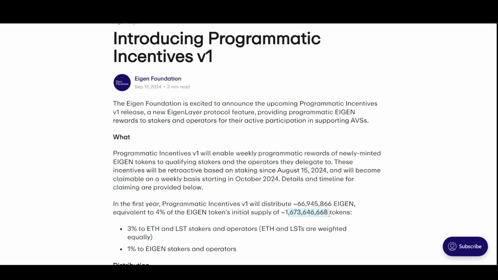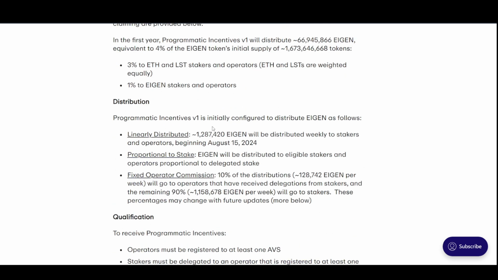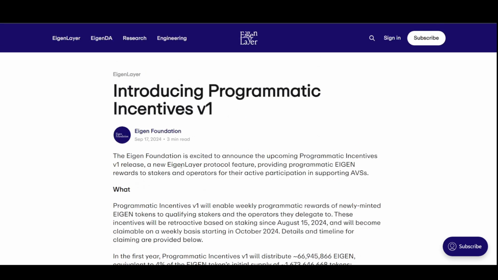But from the looks of it, this coin won't have a max supply, so it is going to be something like Ethereum and Solana. You have to keep that in mind, because there is no exact data on the supply as of now. This is all we have, or this is what I could actually find. That is something you have to keep in mind.